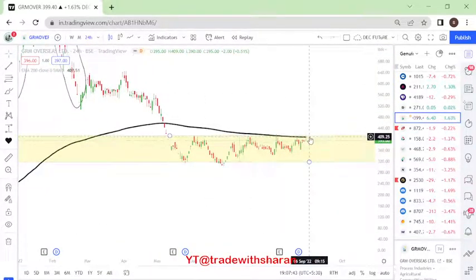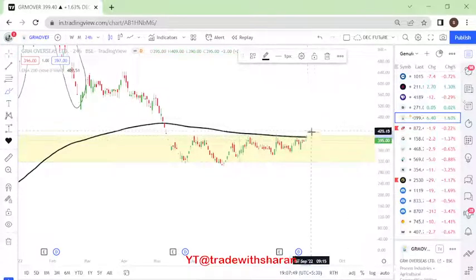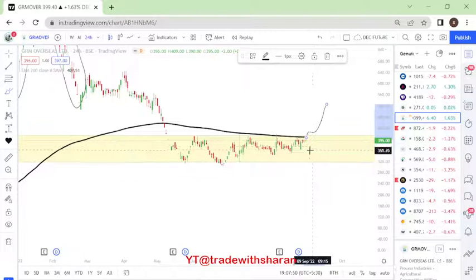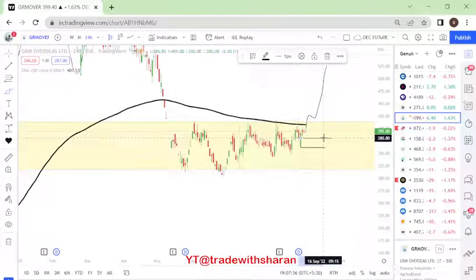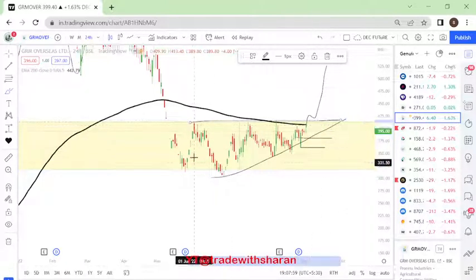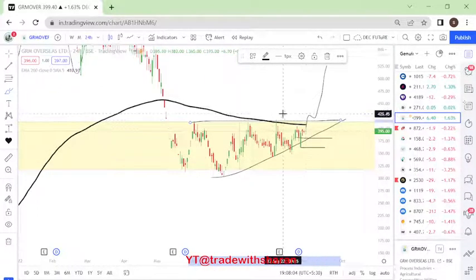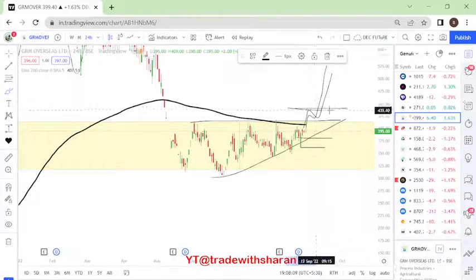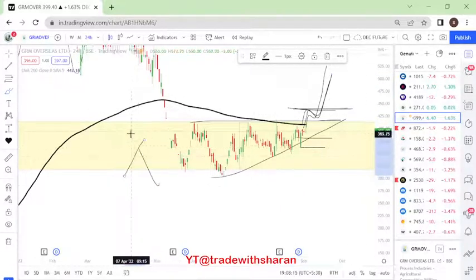So the moving average is at 409. As long as the price doesn't move above this level and closes above this, we will not look forward to buying it. If it does, at 381 levels, right, at 380 levels, we'll keep our stop losses based on which we will take a trade. So there is a kind of ascending triangle formation within the range. That's why we will enter only when the price crosses and then starts moving upside, so above this level. So if it has to go up, come down and then start retracing, which we will enter. Otherwise this is a stock I would purely avoid.